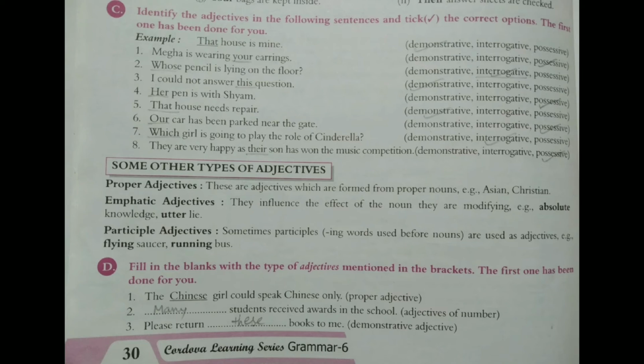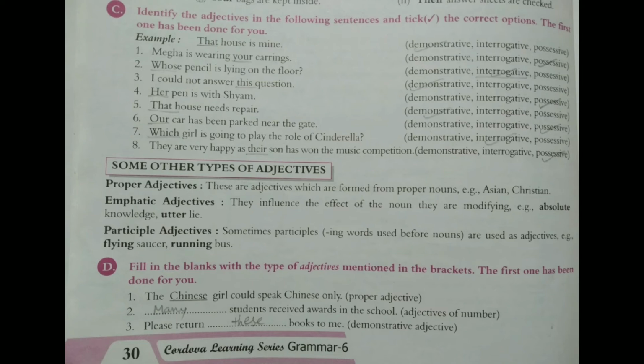Now we will do exercise number D. Fill in the blanks with the type of adjectives mentioned in the brackets. The first one has been done for you. Let's see what is the example. First, the Chinese girl could speak Chinese only. You see in bracket it's written proper adjective. We have to use any proper adjective. So Chinese is used here. Chinese is a proper adjective.